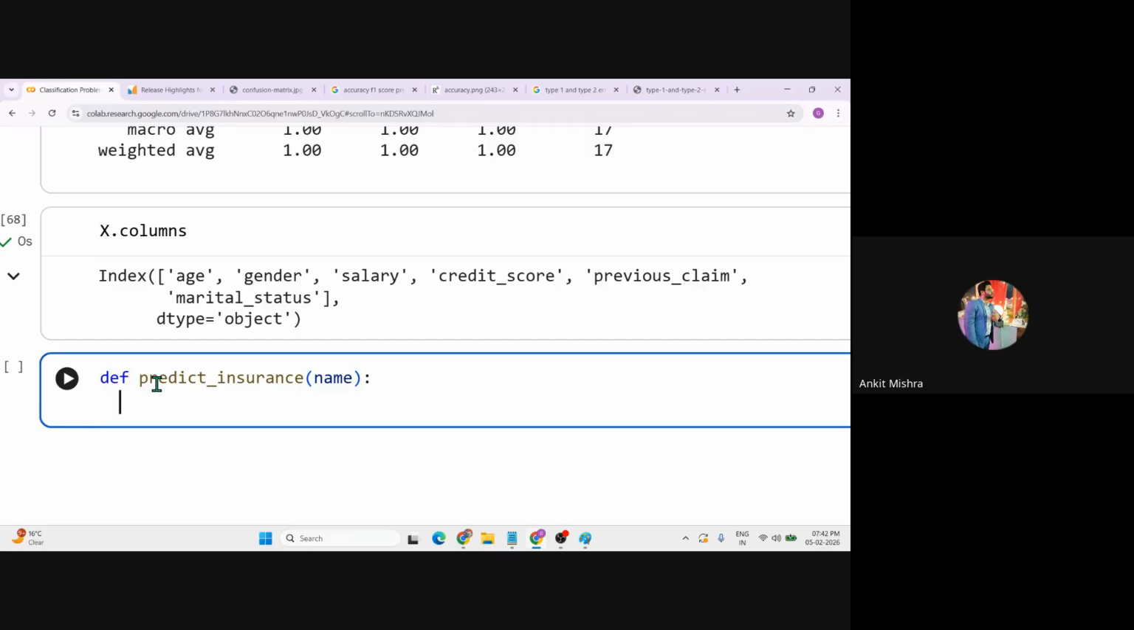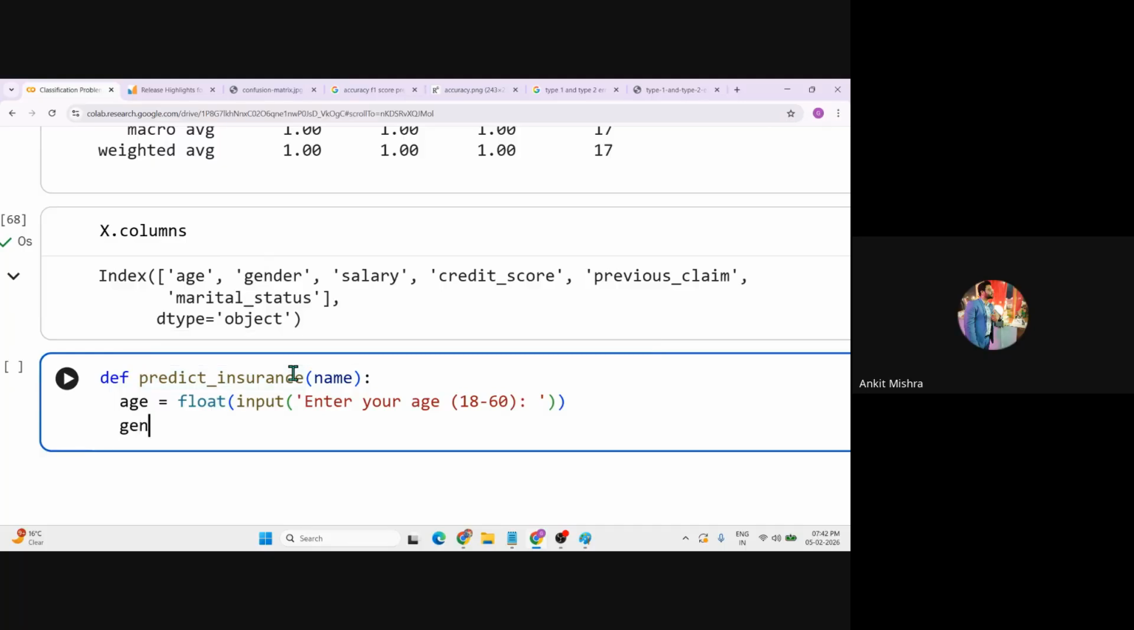Let's take input in some sort of manual hard coding, using input, and it should be in a float manner. The type should be float because the user can give any values. We can say enter your age. If you want to apply a constraint, you can simply say between 18 to 60. This is the constraint, right? Enter your age. Now we are simply converting this input to a float value, and that one is my age. And second, we'll get the gender.